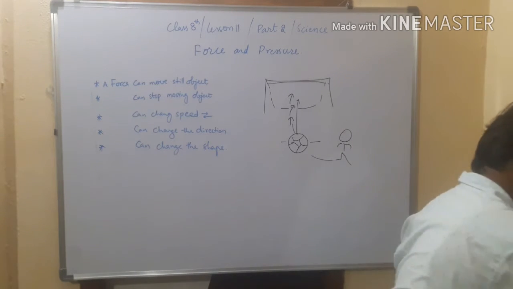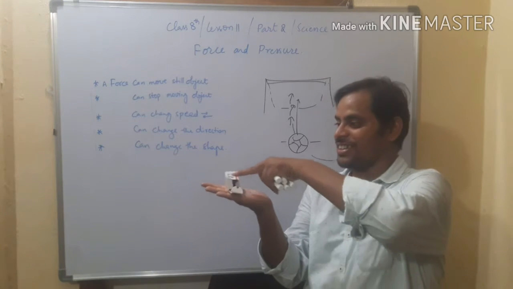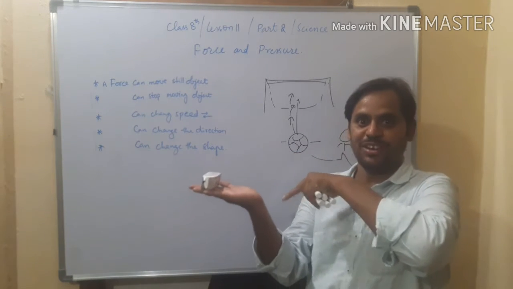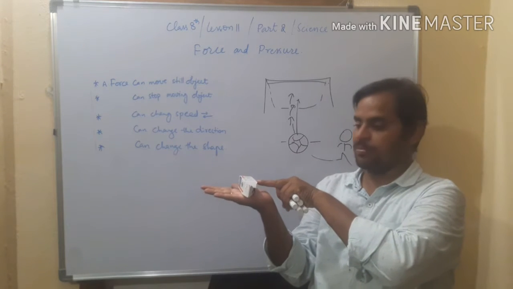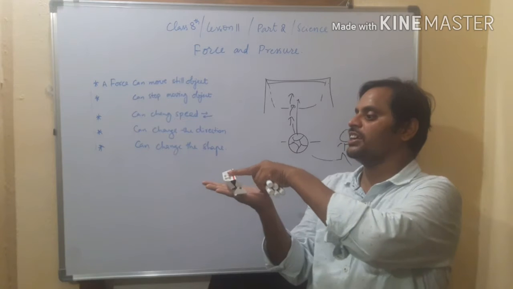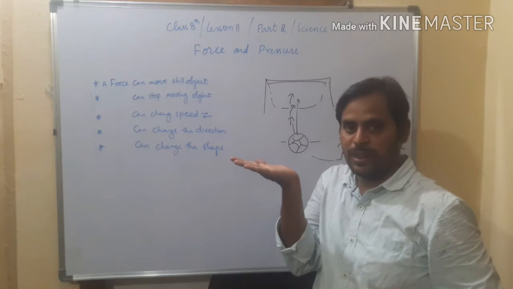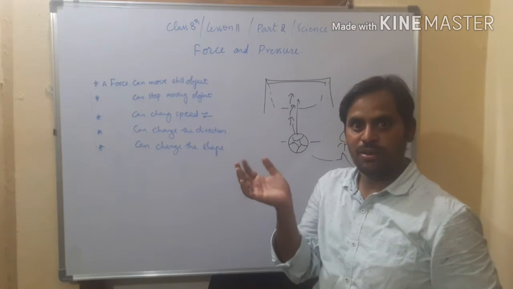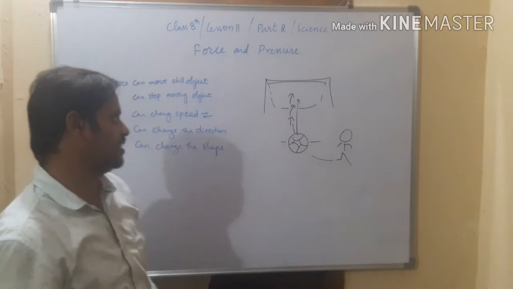I am going to show you a very simple example. Now it is stable. It moved. Why did it move? Because interaction between my finger and this object took place. I applied force on it so that it rolled. Or otherwise, did it move or not? How? The air interacted with the object and pushed the material.